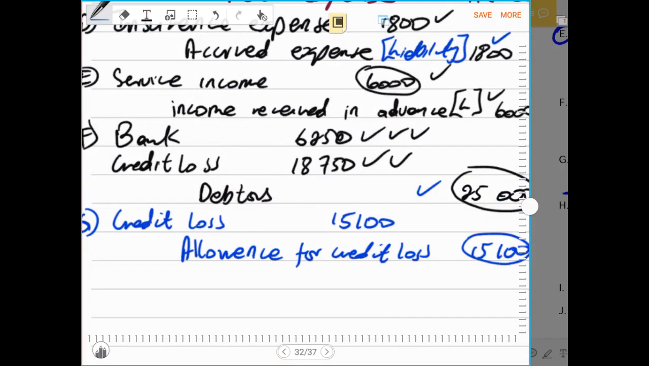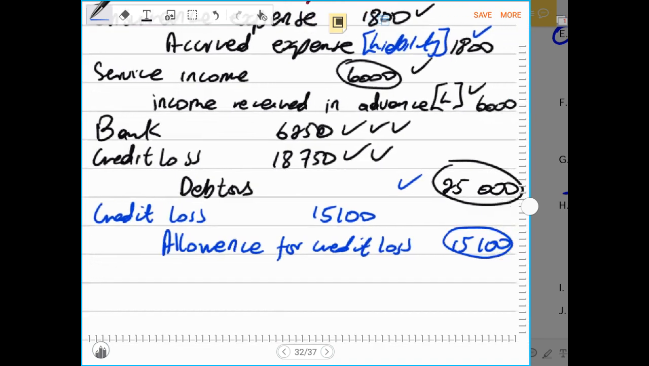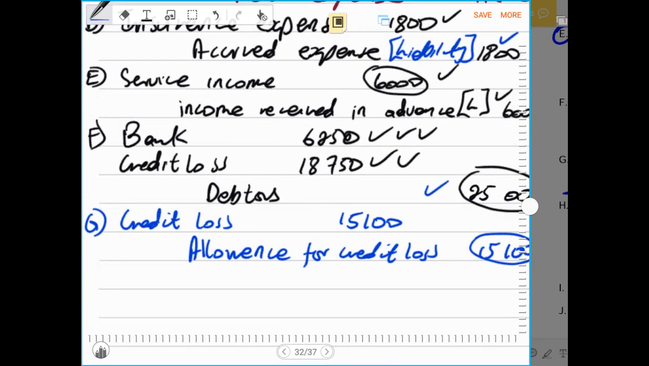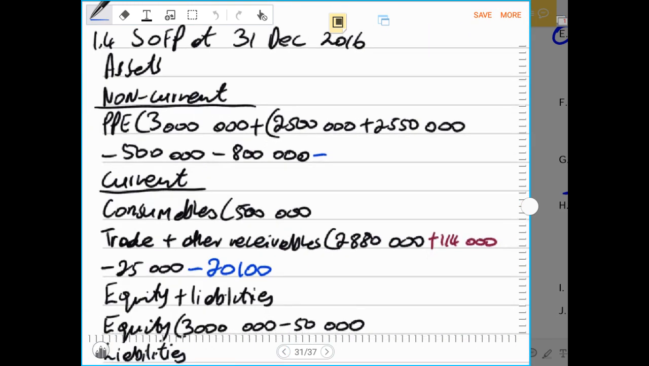So now we have recorded that. So now let us record this in our financial statements, in a slightly different approach, because I've already done it. 15,100 goes to our credit loss, or you can record this separately as a one line item. Then this one will go to the statement of financial position, and we have already recorded that, which if we want we could have recorded in this manner. Let me just show you that now.